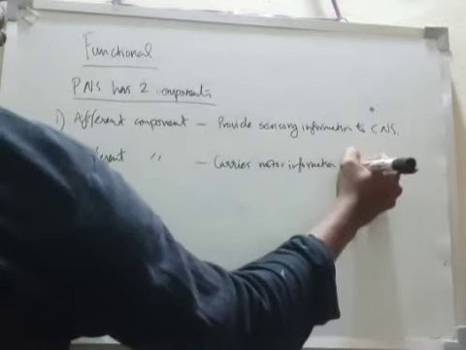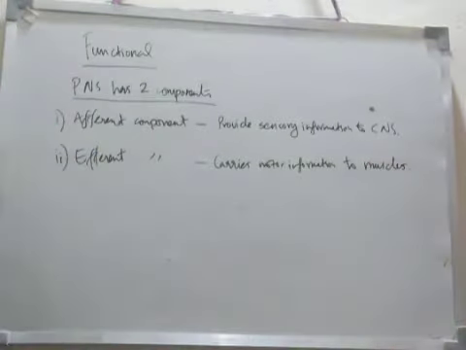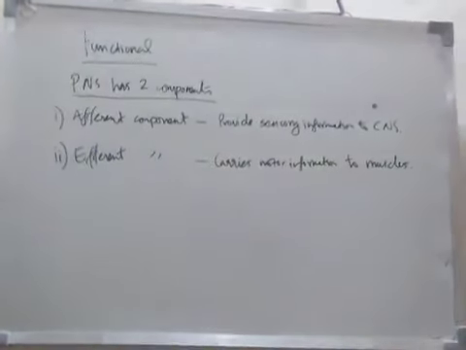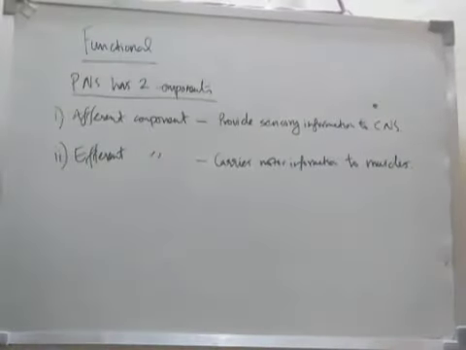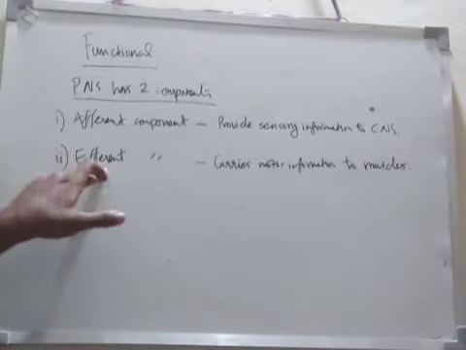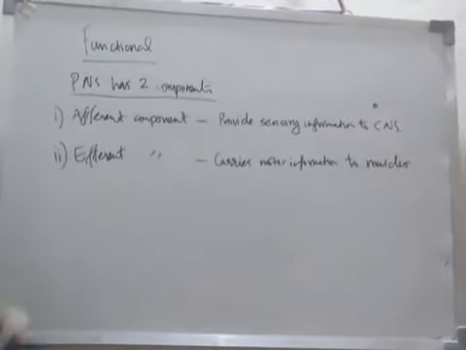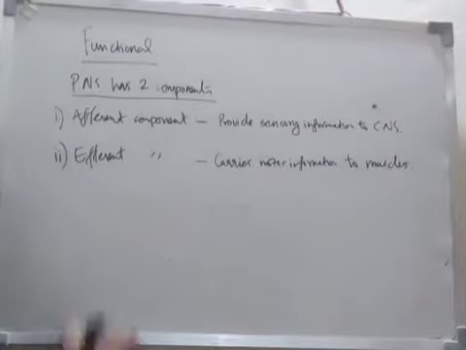Motor information to muscles. That's the duty of the efferent component. Afferent provides sensory information to the CNS, and efferent carries motor information to the muscles. In this efferent component there are two types: somatic nervous system for the control of the skeletal muscles,